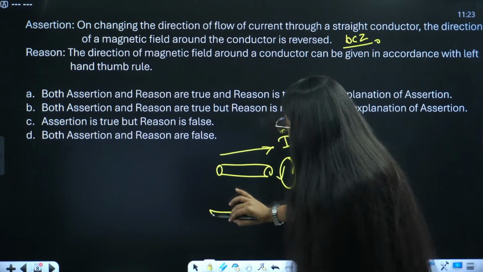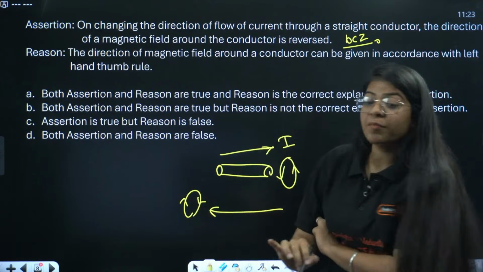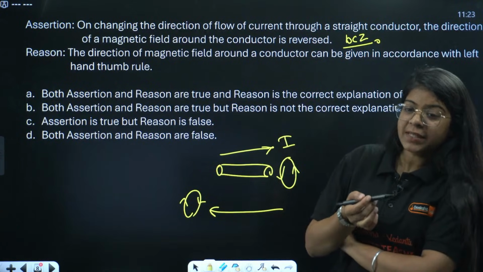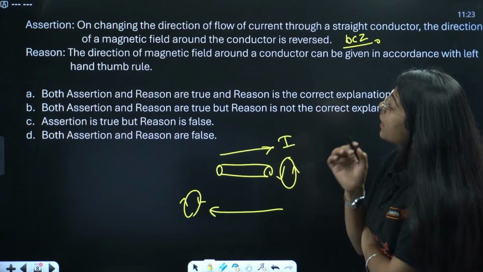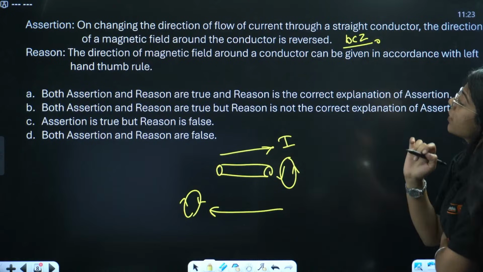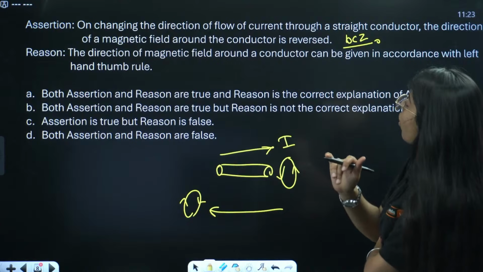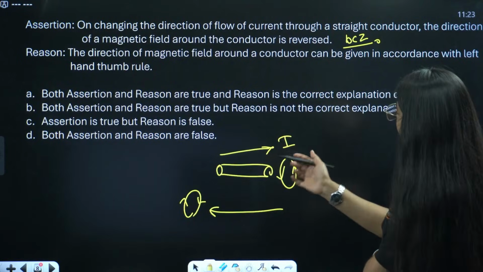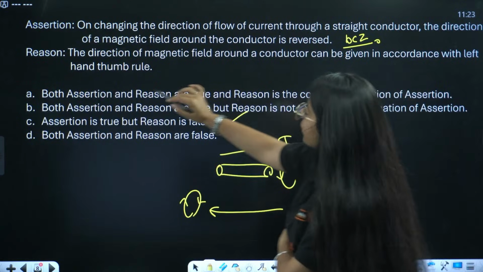But if we change the direction of current, the direction of magnetic field also changes, right? Yes. Then the reason, they are saying, is because the direction of magnetic field around a conductor can be given in accordance with left hand thumb rule. Okay, you are saying C, that means the reason is false.